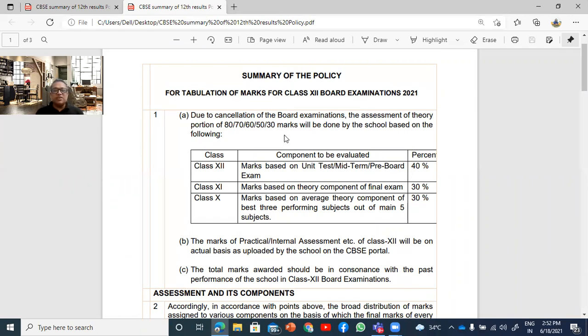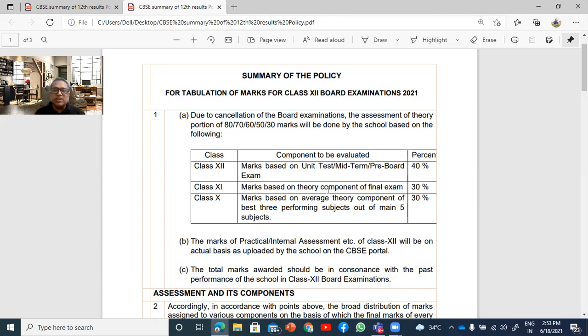First of all, this is unprecedented. It has never happened that the CBSE board exams got cancelled. So this is just like class 10, where we had formulated a policy on the basis of which marks were awarded to the class 10 students. Same way, CBSE has released a formula, which they call the 30-30-40 formula, which adds up to 100, right? So the 30-30-40 is very clearly explained here: 30% is your class 10 performance, 11th 30%, and present class 12 40%.